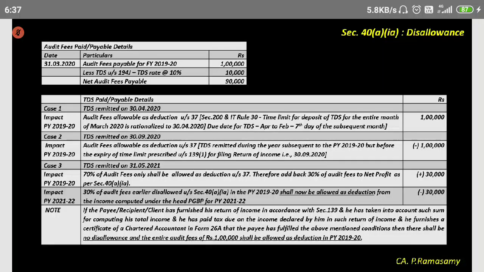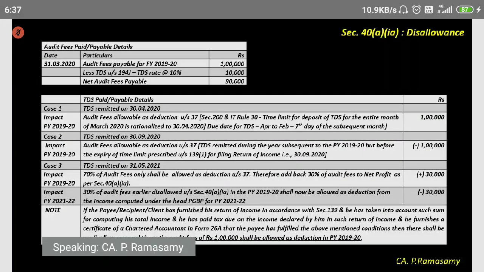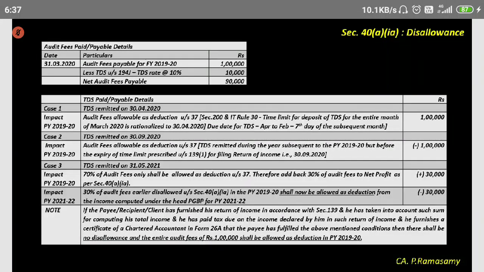Murali Krishna again asks: in the hands of the client alone, is the benefit of deduction? Obviously, yes. Who is going to debit it in the P&L account? Whose P&L account is audit fees allowed as expenditure? It is the client. The client is the person who is going to pay you audit fees. He is the one who is going to debit his P&L account. So the benefit of deduction is for the client, who is the payer, the person making the payment.